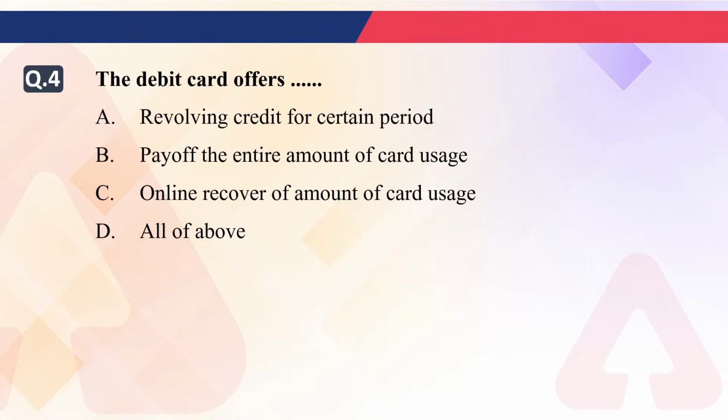Okay. Now, the debit card offers which of the following? Revolving credit for certain period, pay off the entire amount of card uses, online recovery of amount of card uses, all of the above. So the debit card offers which of the following? What will be the answer of the fourth question? A, B, C or D?